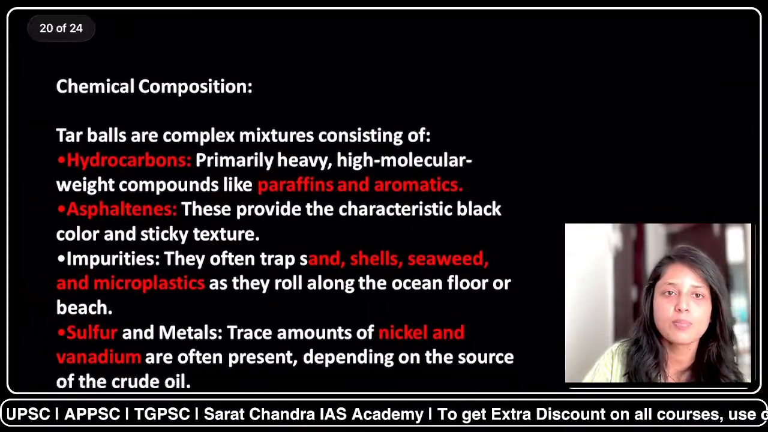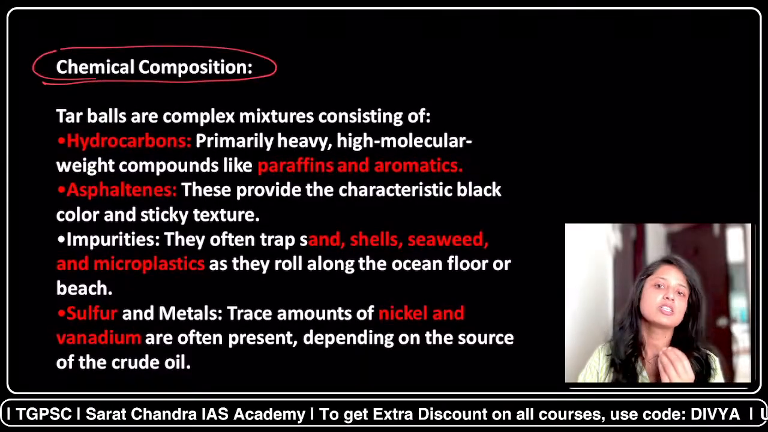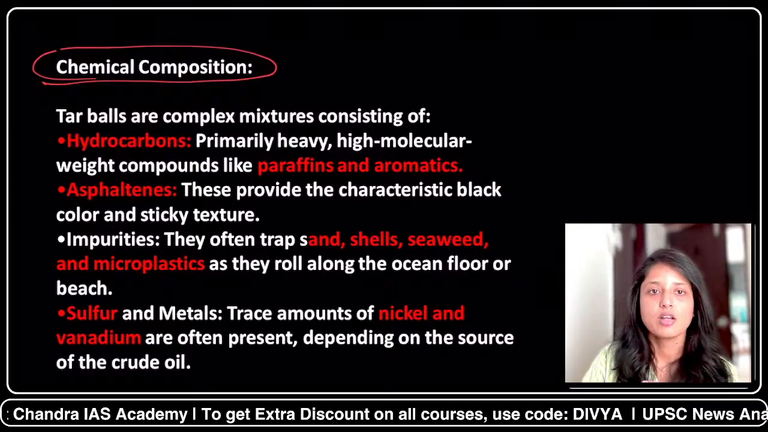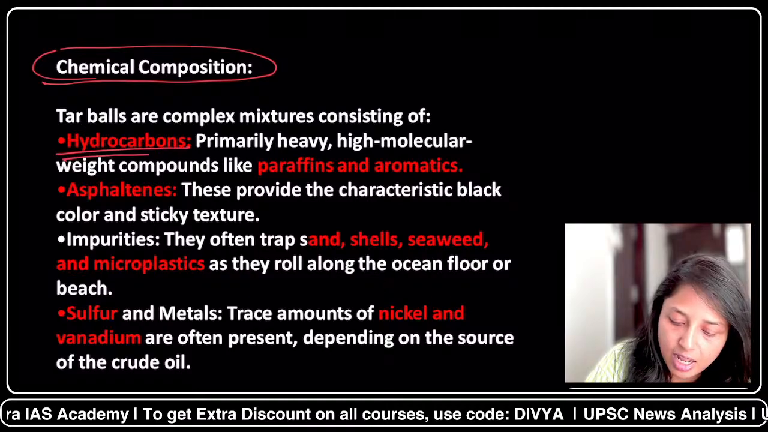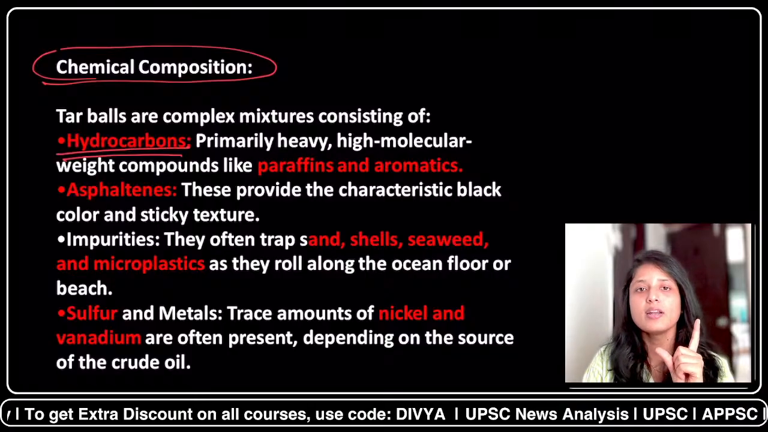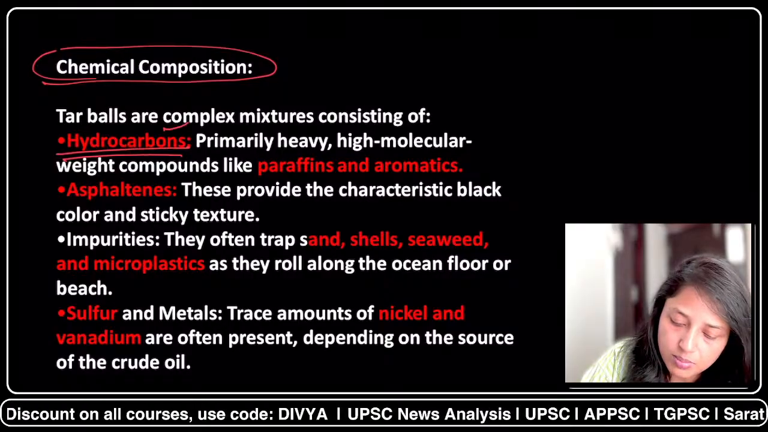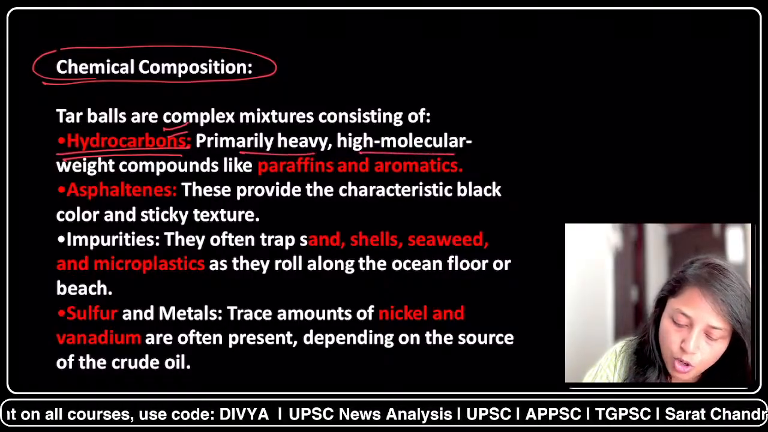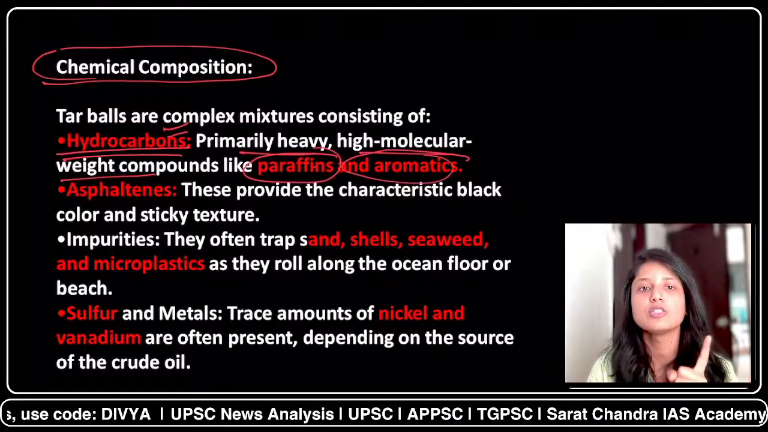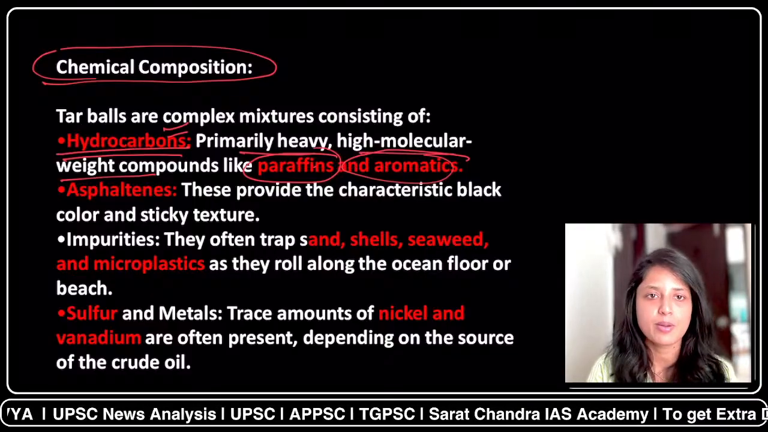So before discussing the process, first of all, let's discuss the chemical composition, because chemical composition can be asked in prelims, that tar balls are composed of 1, 2, 3, 4 options. So first important thing is, since tar balls are made of crude oil and crude oil is made of hydrocarbons, an important constituent of tar ball is the hydrocarbons. Primarily heavy, high molecular weight compounds like paraffins and aromatics. So first important constituent are the hydrocarbons, and in that too, paraffins and aromatics are very important.